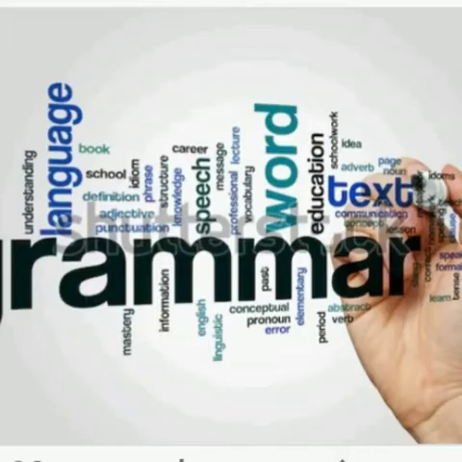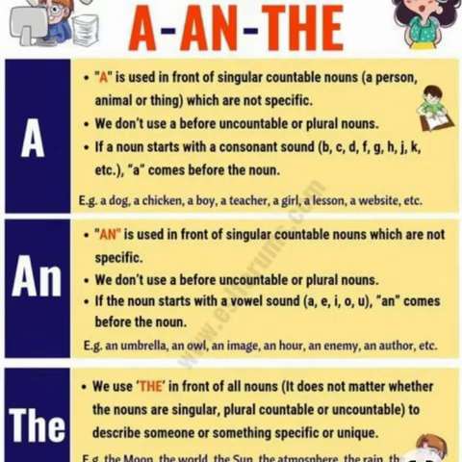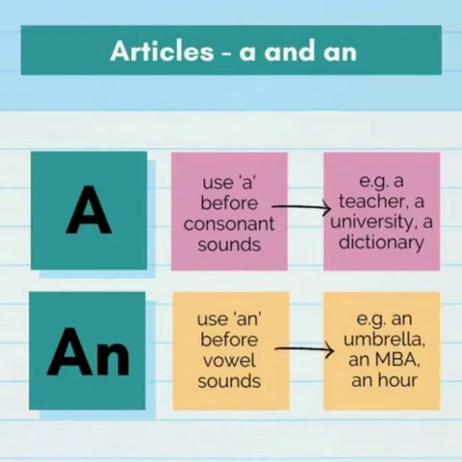Articles. In English, there are three articles: a, an, and the. Articles are used before nouns or noun equivalents and are a type of adjective. The article "a" is used in front of singular countable nouns, a person, animal, or thing, which are not specific.